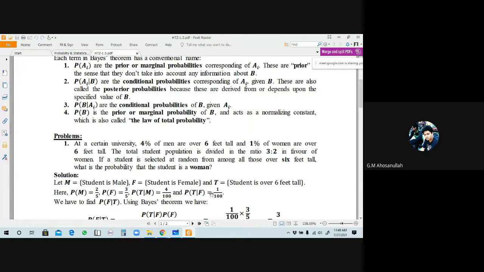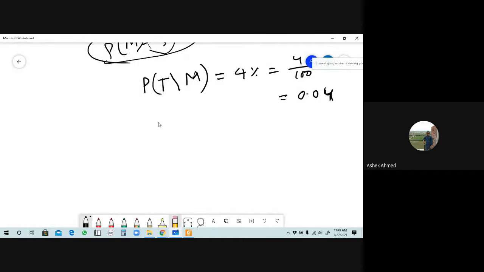Response me. Yes, sir. Okay, now we have to select a student from over 6 feet tall. Okay, from here we have to find out the probability that the student will be a woman. Okay, যেহেতু আমাদেরকে কার রেসপেক্টে আমাদের women ফাইন্ড আউট করতে হবে over 6 feet tall, is it right? So from here we can say that we have to find out probability of, তাহলে আমাদের কি women student মানে কি female student বের করতে হবে, ফাইন্ড করতে হবে কার রেসপেক্টে over 6 feet tall রেসপেক্টে, is it right? Response me. Yes, sir.